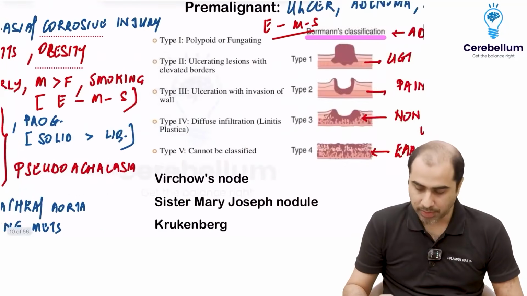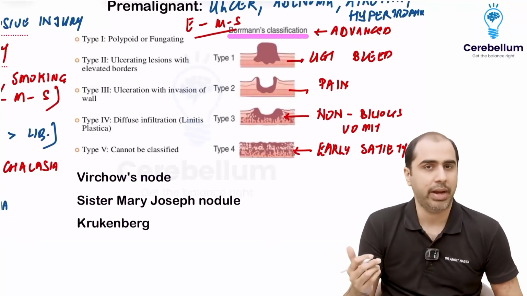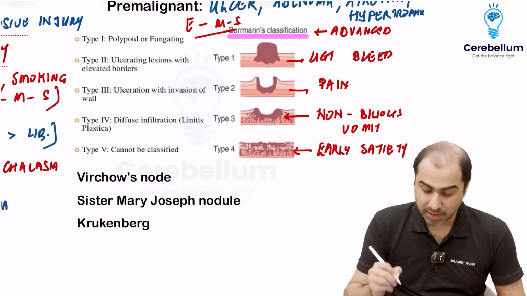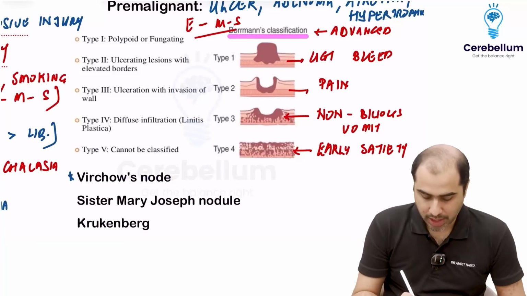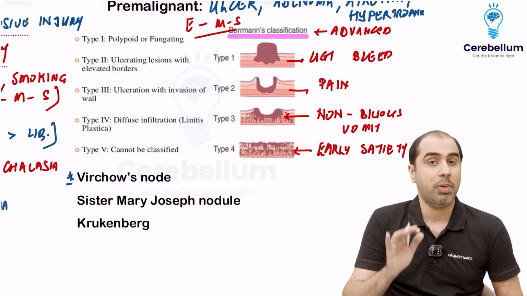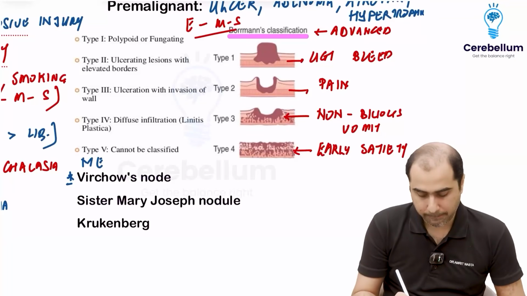Similarly for stomach, apart from an elderly smoker male presenting with either upper GI bleed or weight loss or non-bilious vomiting, there are some typical findings you should know, and these findings are not specific to stomach cancer. They are common in stomach cancer and they imply metastasis.